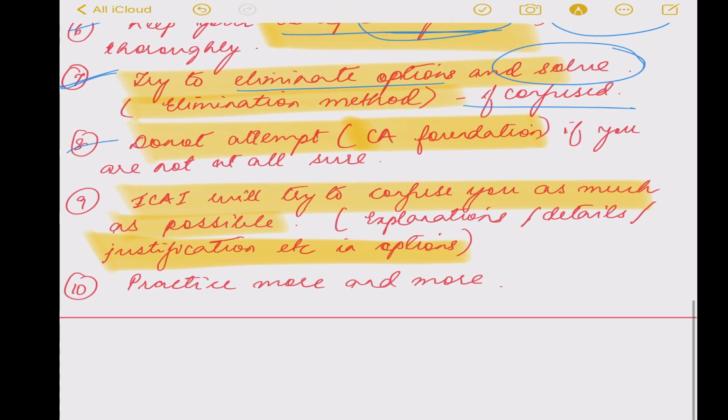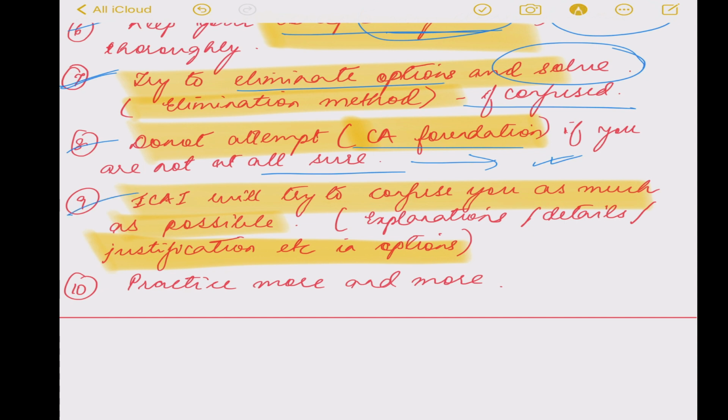Do not attempt a CA Foundation question if you are not at all sure. If you have no idea at all, don't attempt it. If you can eliminate at least 2 answers, then there is a probability of 50% that you will be able to answer it correctly. But if you don't have any idea, just skip it.